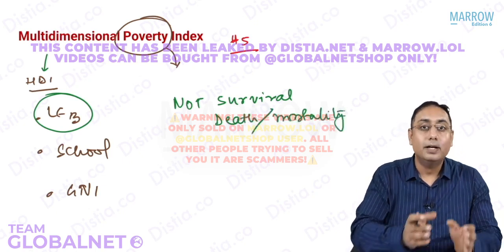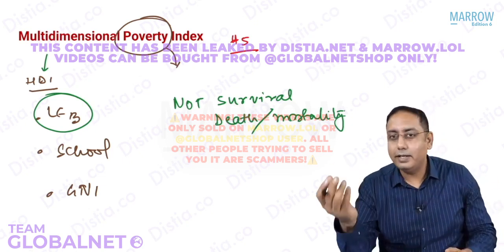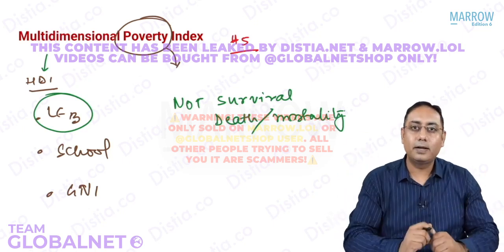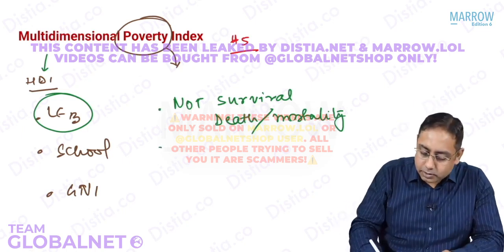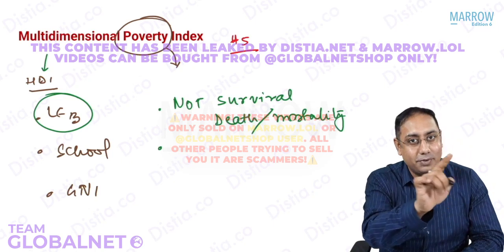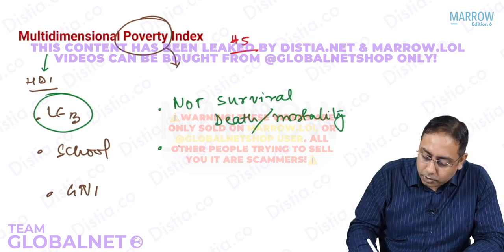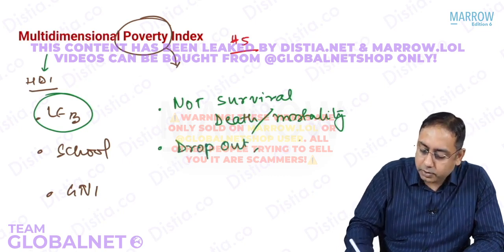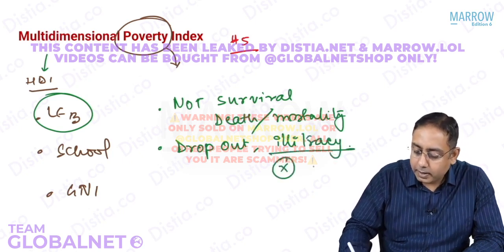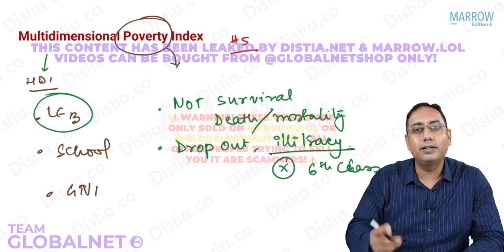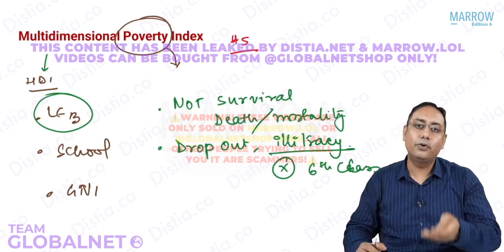Mortality rates would include the under 15-year age group children. Under 15 years, how many children die? Under 18 years, without becoming adult, how many people will die? Under 5 also, how many people will die? So you will have different rates. Then there is school. Development talks about how many children you are educating in your country. Poverty talks about how many people are illiterate in your country. Common sense. So school dropout rates or illiteracy rates. How many people could not complete 6th class or 8th class in the country? That is the poverty index. How many children have not even been educated till 6th class? That will tell you how poor the country is.